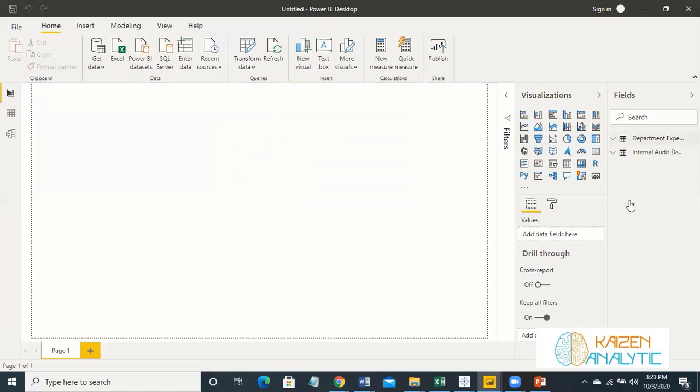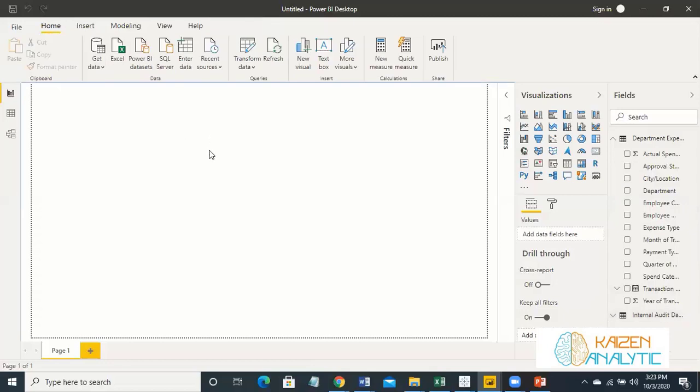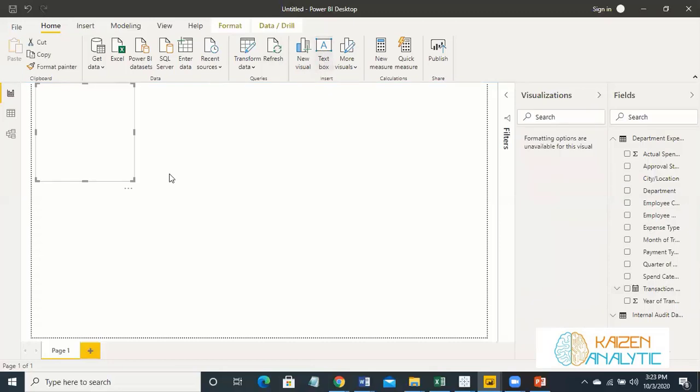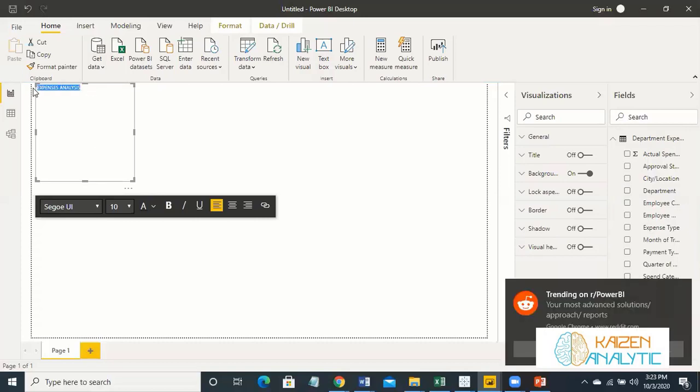So let's first develop the dashboard which is related to expense analysis. It is important to name the dashboard first. So click on this toolbox and just name it as expense analysis.